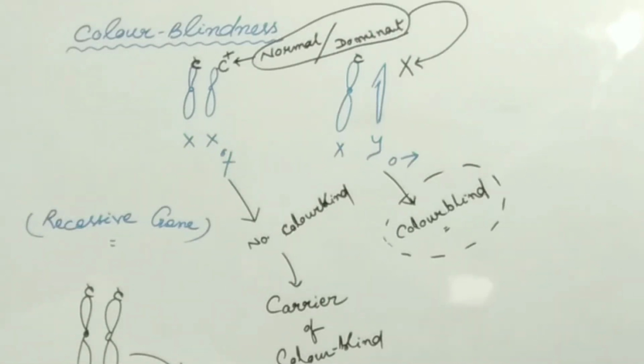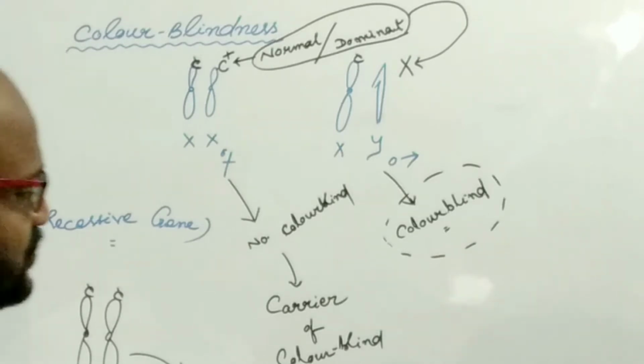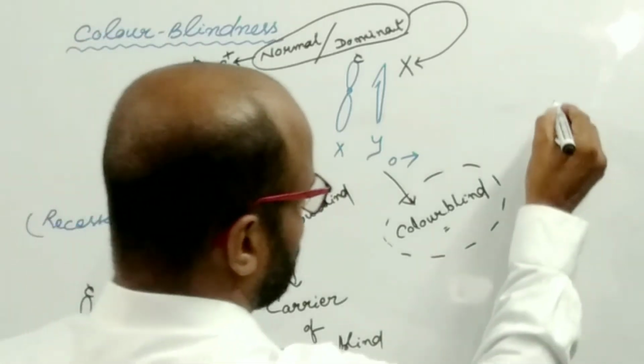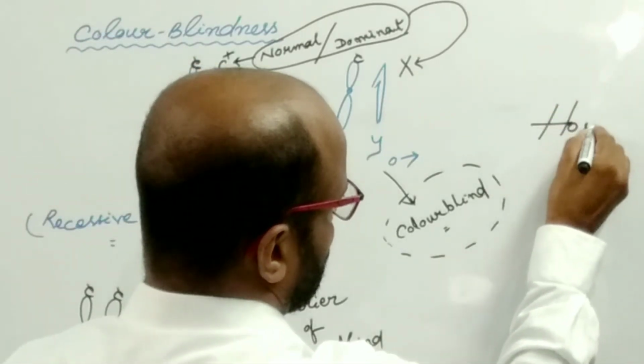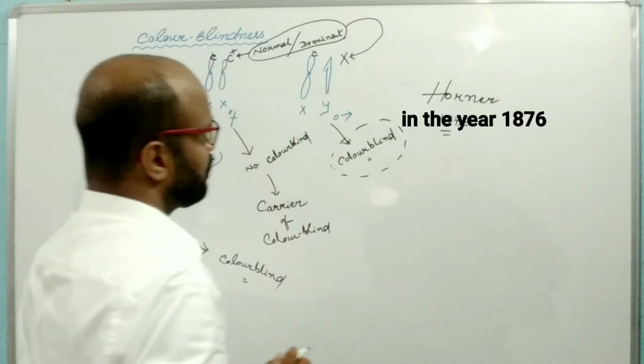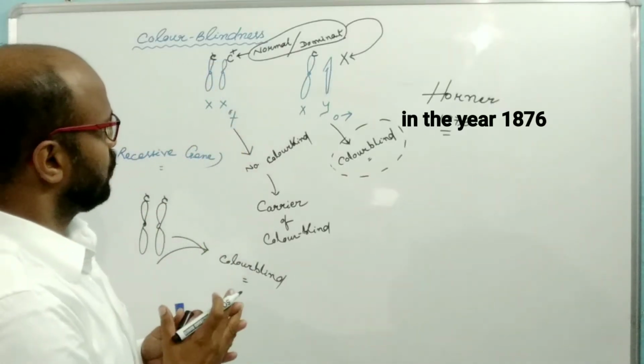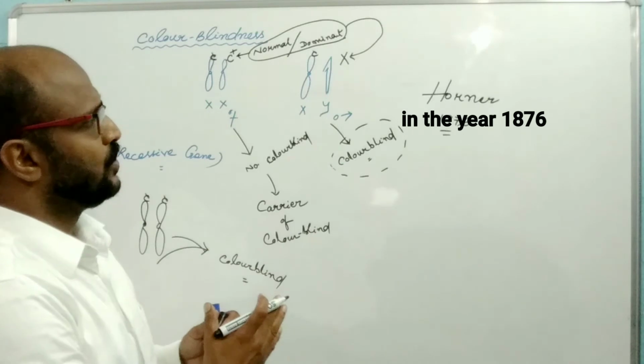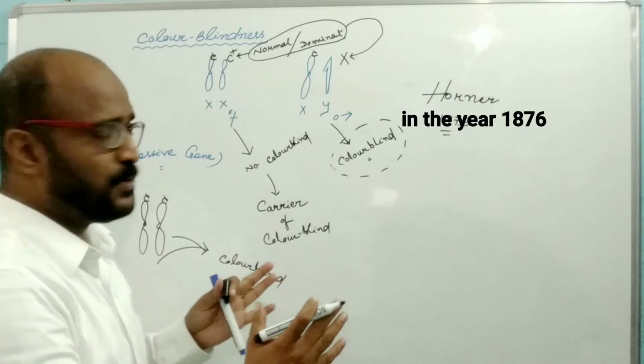And such color blindness was first discovered by Horner, and the color blindness character is present in every race of humans.